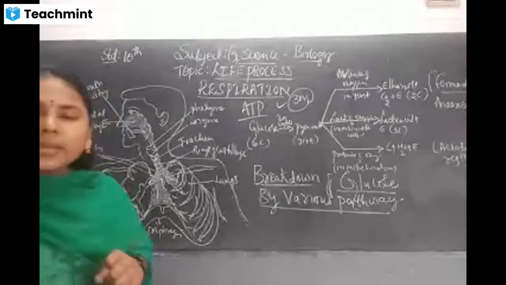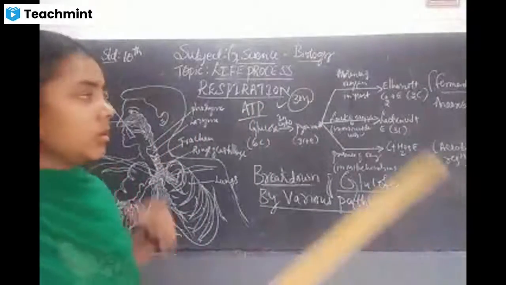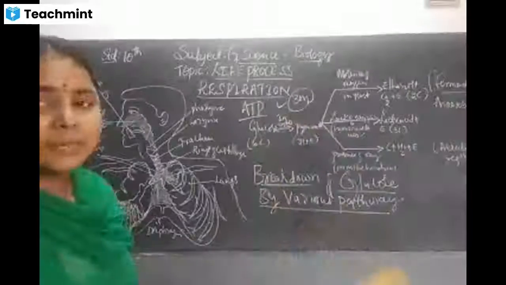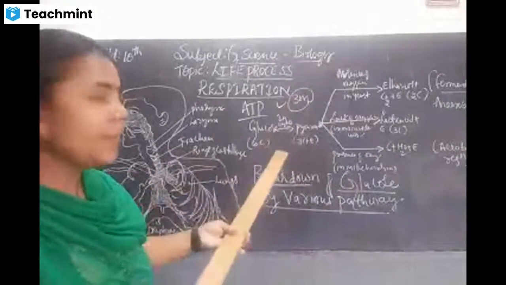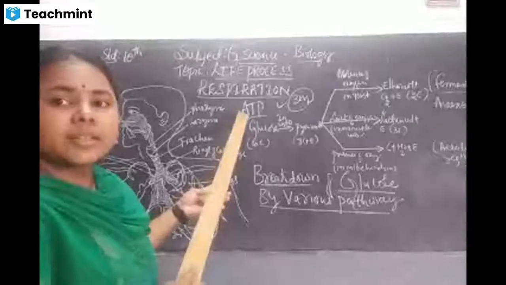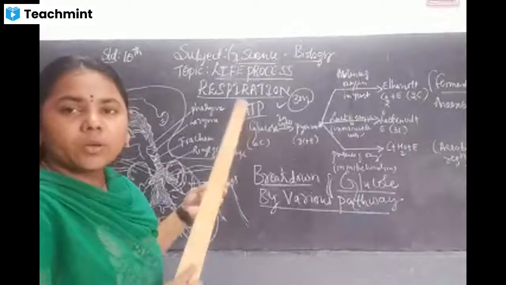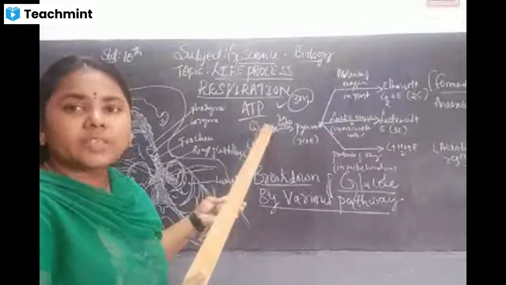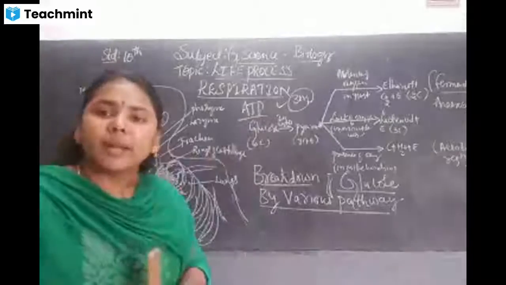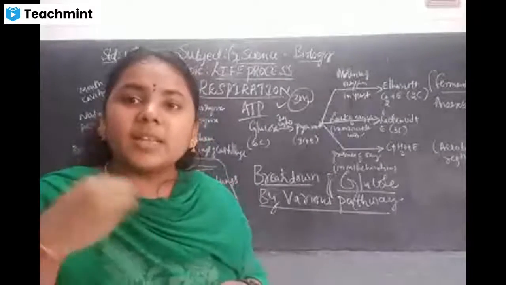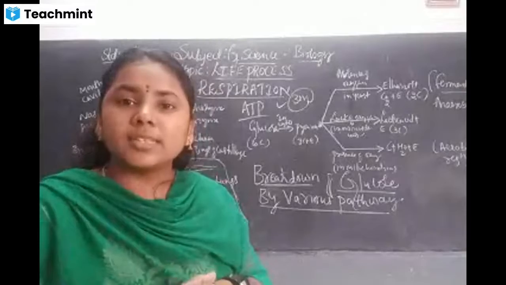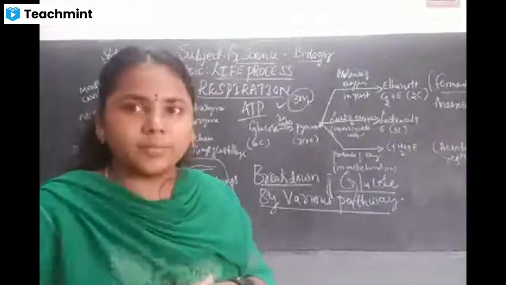I've told you in the previous class also, and in each and every class I explain this. ATP is nothing but adenosine triphosphate, which is stored in the mitochondria. Mitochondria is nothing but what? It is the energy room, the cells that synthesize energy, right?